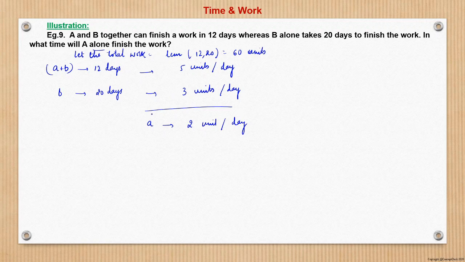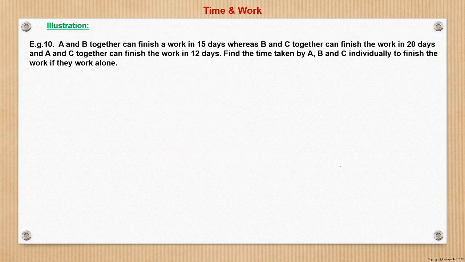So to finish 60 units, the time taken by A would be what? 60 units is the total work upon the rate of 2 units per day. So 60 by 2 is 30 days. Very simple approach. Using this we can solve. Now similarly, A and B can finish the work in 15 days.